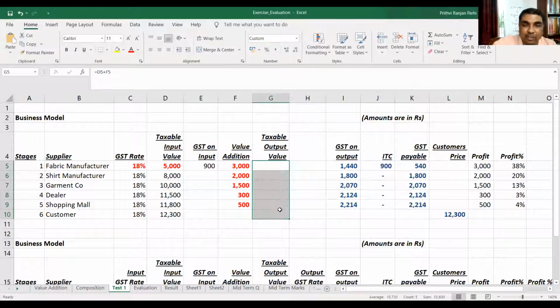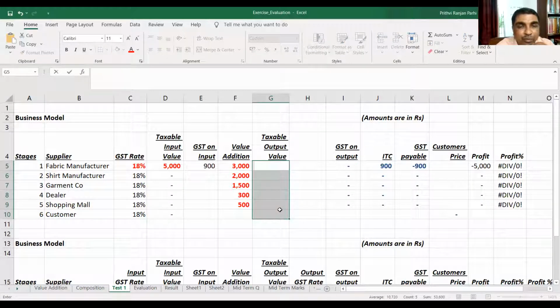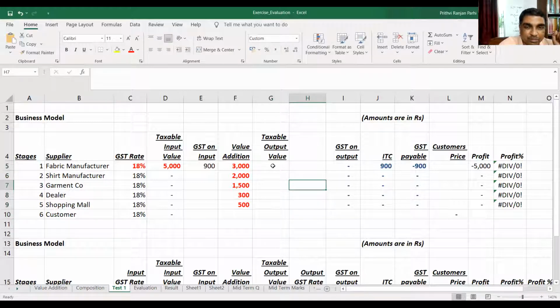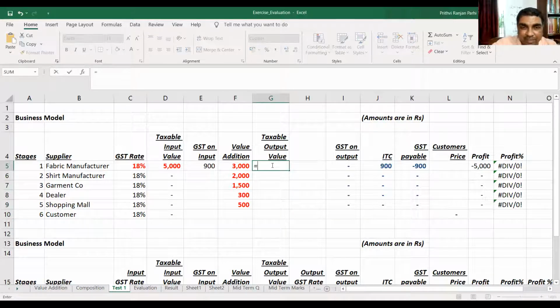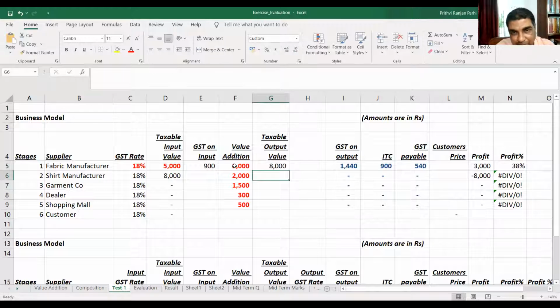Now what will be the taxable output value? Can you tell me? 5,000 plus 3,000 equals 8,000. So you'll also be making it like this in your Excel file. 5,000 was the input value, plus you have made a value addition of 3,000. So in total it becomes 8,000. Right, this part is fine.